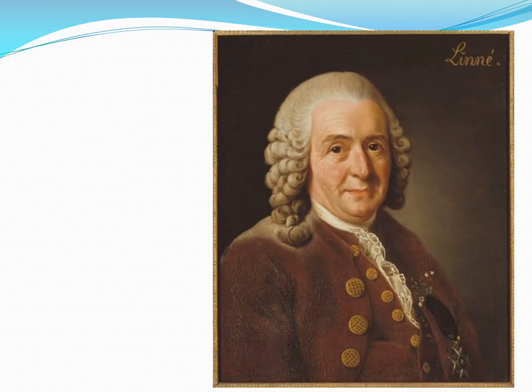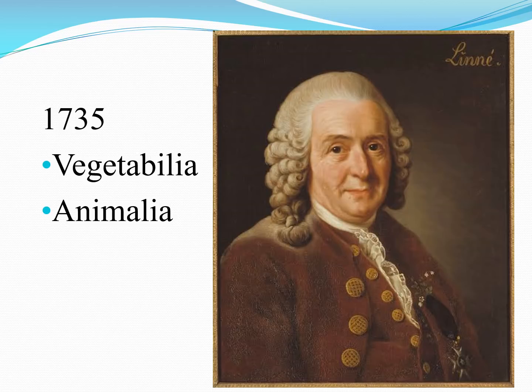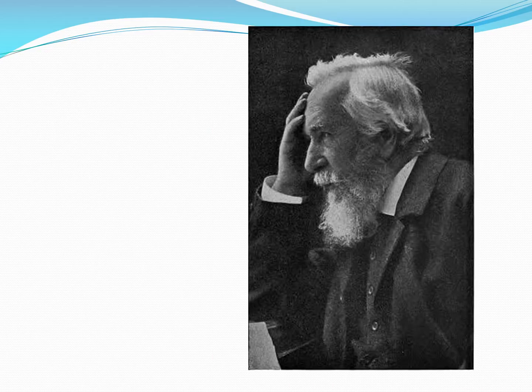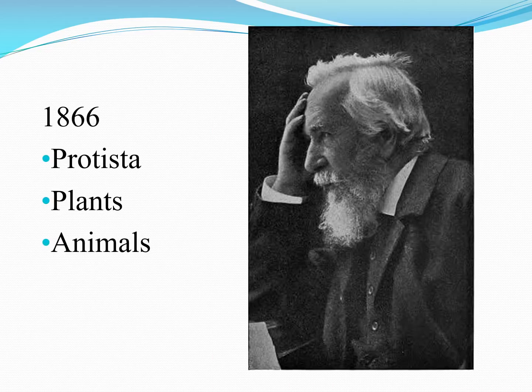Carolus Linnaeus was the person who in the year 1735 classified or grouped the living organisms into two groups, basically plants and animals. He called it Vegetabilia and Animalia. Haeckel was a person who in the year 1866 categorized and classified the living organisms into three groups: microorganisms, plants and animals, or protista, plants and animals.